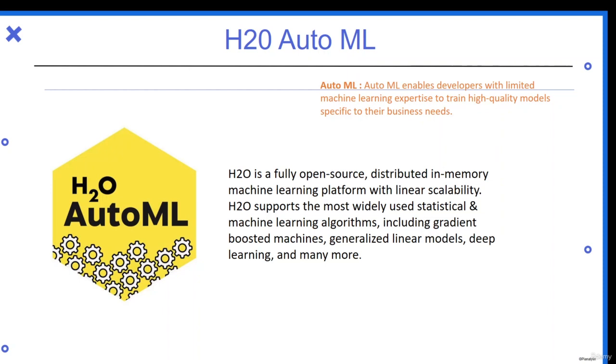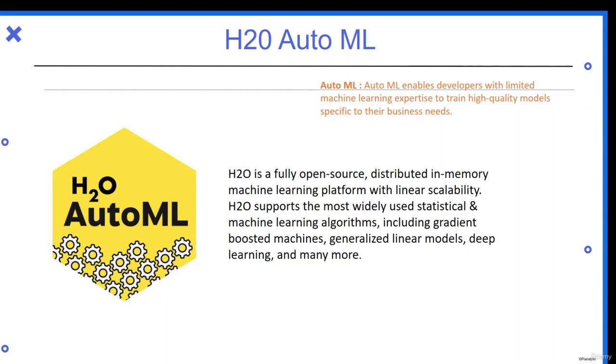If I am a domain expert and I don't have much knowledge about machine learning, and I don't want to install all the models and do the hyperparameter tuning and see all of those things, I can simply use an automated machine learning library that will do all of that work for me. That will automatically select the model, build the model, hyper tune it, and predict the results. I don't have to do a single thing other than write some amount of code.